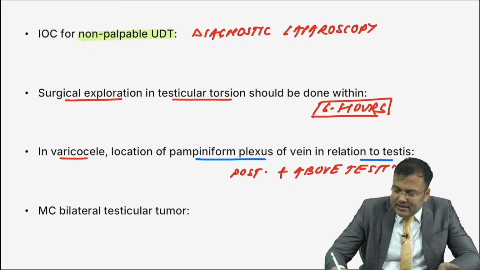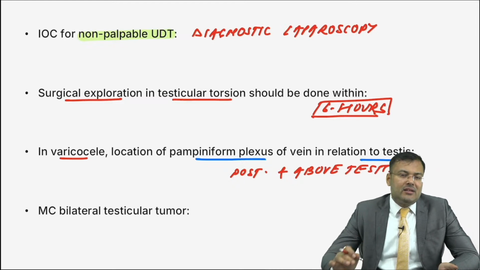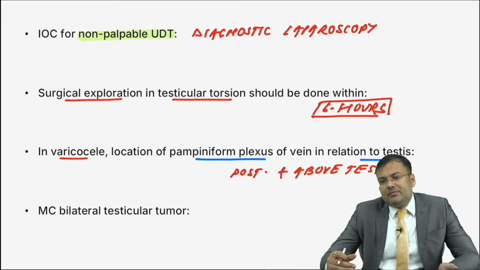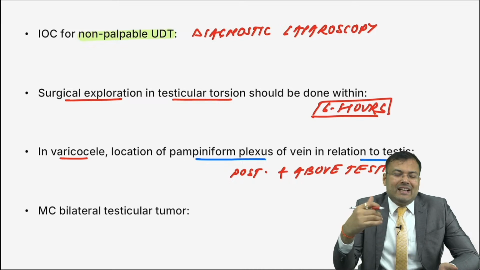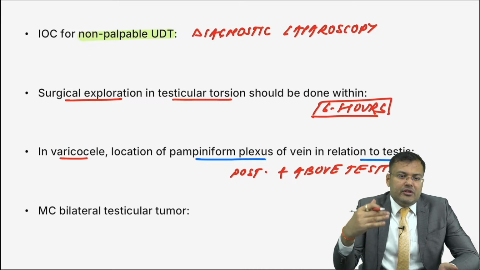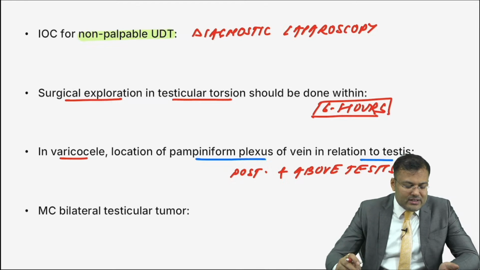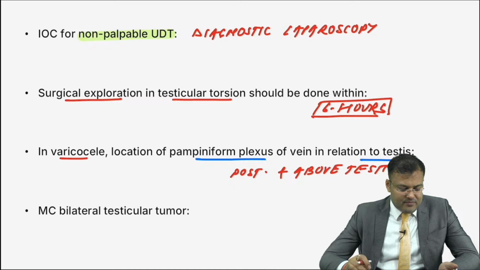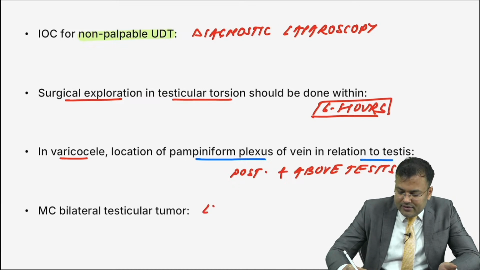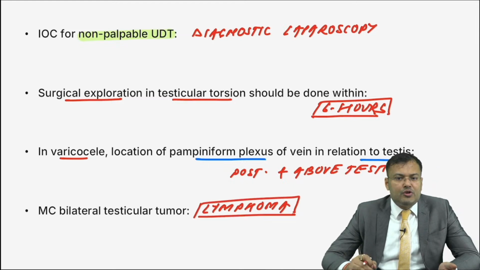Next, can you tell me what is the most common bilateral testicular tumor? That is the most common secondary testicular tumor, and the most common testicular tumor in elderly. It is not seminoma, guys. Seminoma is seen in young patients, 30 to 40. It is lymphoma. Anshavla, very good. So the most common bilateral testicular tumor is lymphoma.